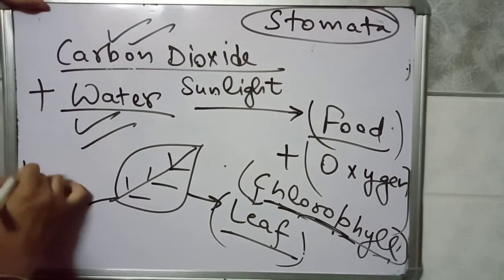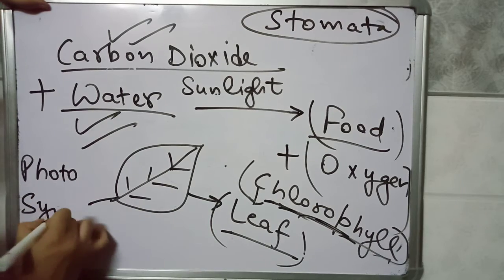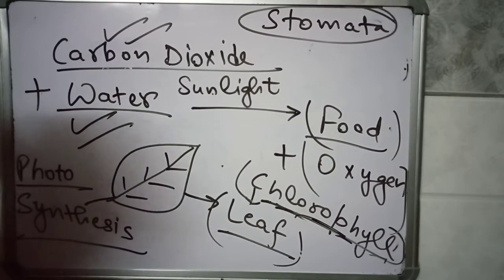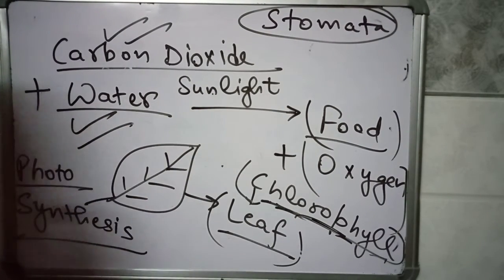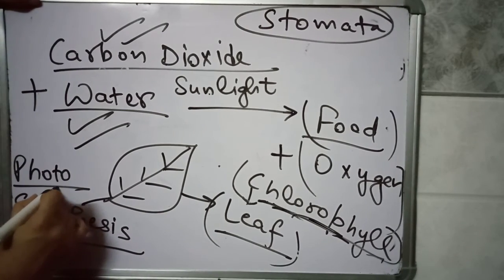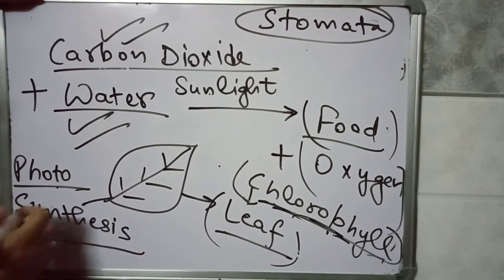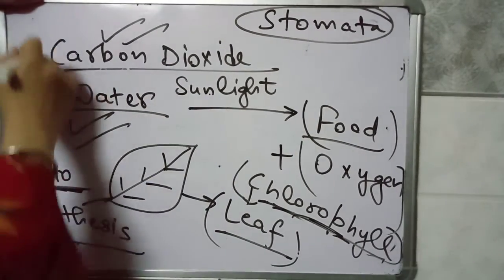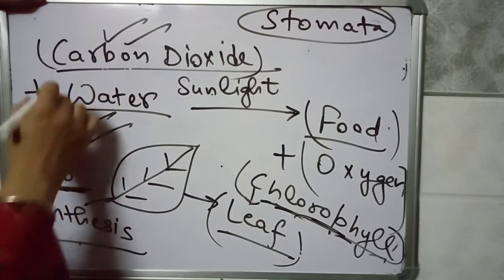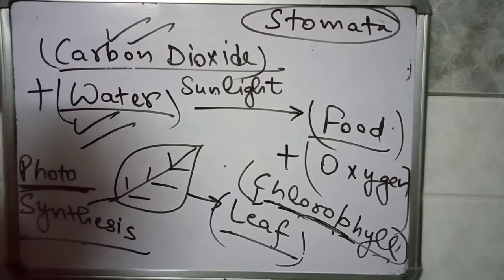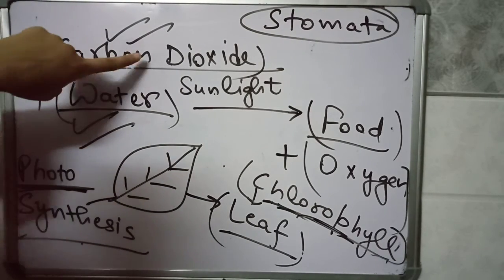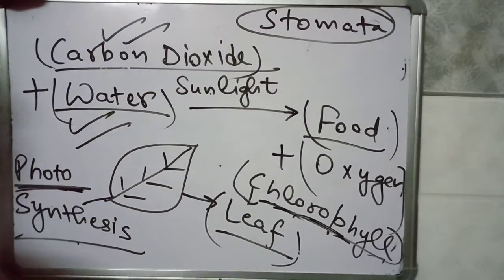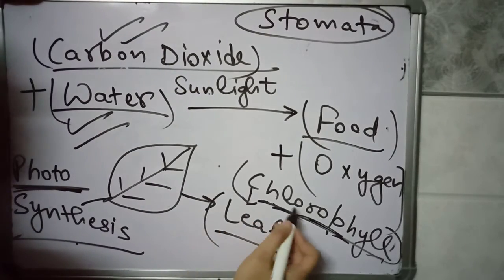The next process is photosynthesis. Photosynthesis is the preparation of food by the plants. Plants prepare their own food. Photo means light, synthesis means to prepare. So plants prepare their food in the presence of sunlight. Plants absorb carbon dioxide from the atmosphere, and also absorb water which is given to the plant. So carbon dioxide will mix with water in the presence of sunlight, at the location of the leaf.